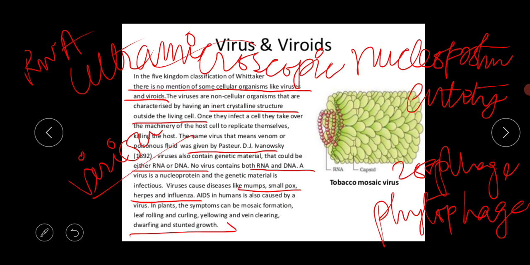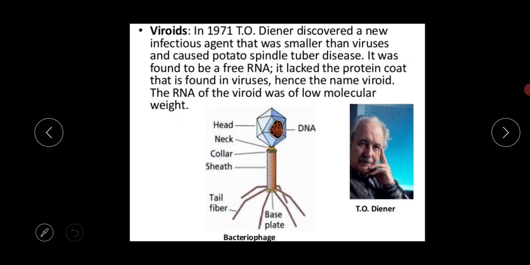The surface is covered by a host-derived envelope which bears spikes, which are protein components complementary to the CD4 or T4 antigen receptor present on the surface of helper T cells, monocytes, macrophages, etc. Okay, so this is the basic thing.